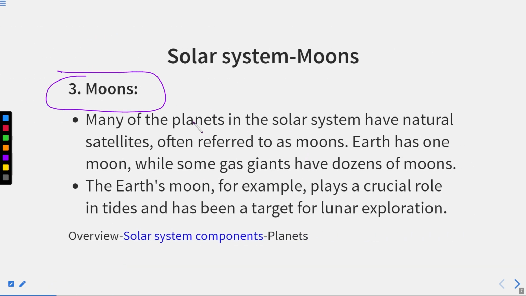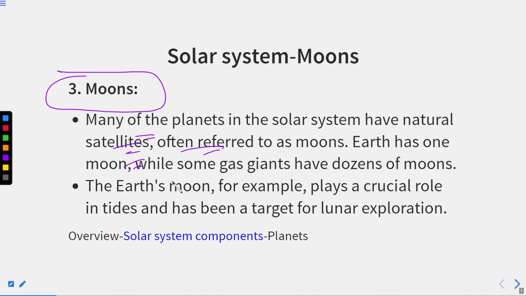Thereafter, next we have the moons. Many of the planets in the solar system have natural satellites, often referred to as moons. Earth has 1 moon, while some gas giants have dozens of moons. Like I told you, satellites are celestial objects which basically revolve around a planet or asteroid, and they are of 2 types: synthetic or man-made, and natural. Right now we are talking only about natural satellites, which we generally call moons.